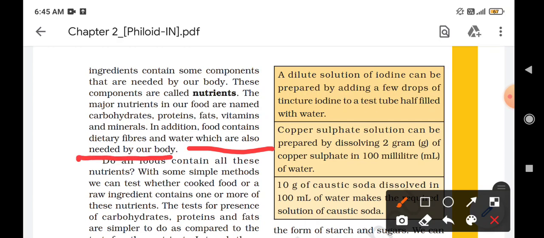So what is the use of dietary fibers and water? What do they give to our body? Dietary fibers and water help in the digestion of food, and they take out the excess waste that our body gets with the food we eat. They help in the process of digestion, and they also help in the excretion of excess waste that comes with the food that we have in our daily meal.